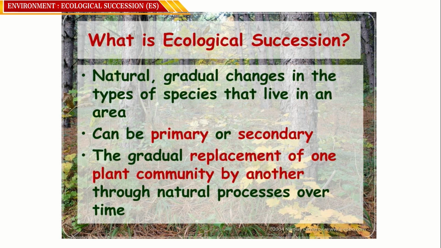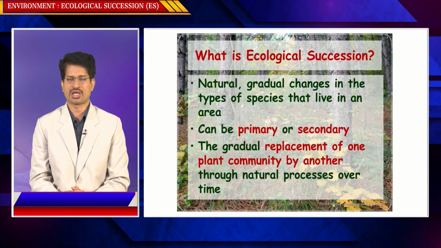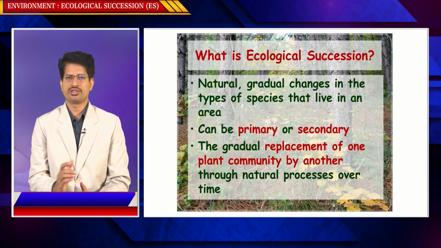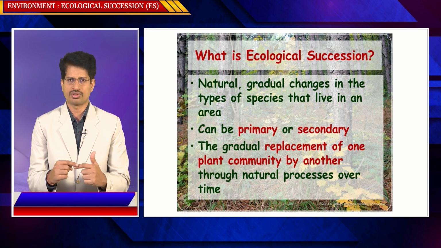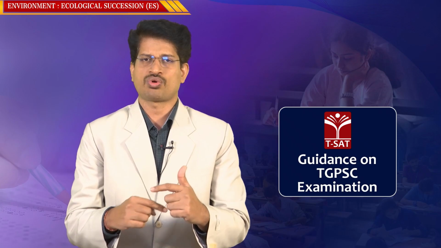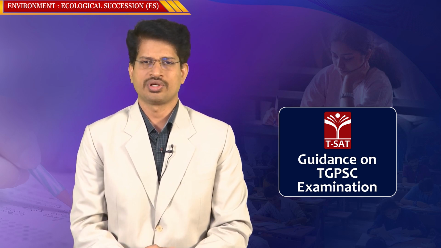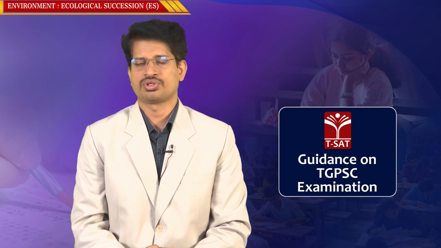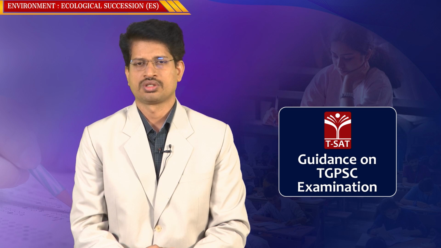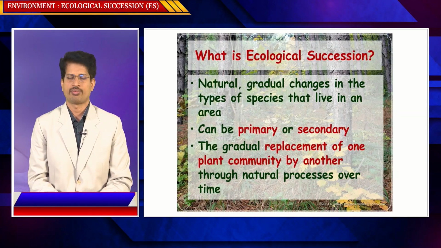Species are a group of organisms which are capable of interbreeding. If they are not able to interbreed, they do not belong to the same species. This is one of the basic criteria to be satisfied to call a group of organisms a species. So there is a gradual change in the type of species, because in the process of adaptation, one species transforms into another species. So there will be a change in the species composition in an environment in the process of succession, in converting from pioneer species to climax species, from simple to complex.